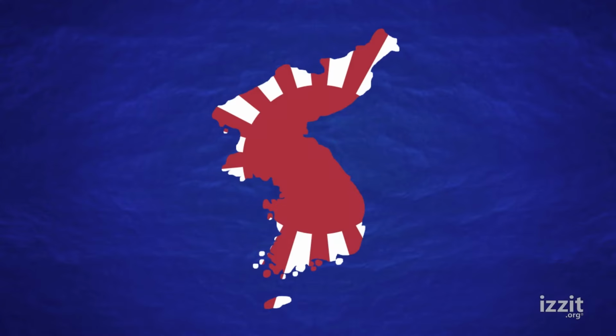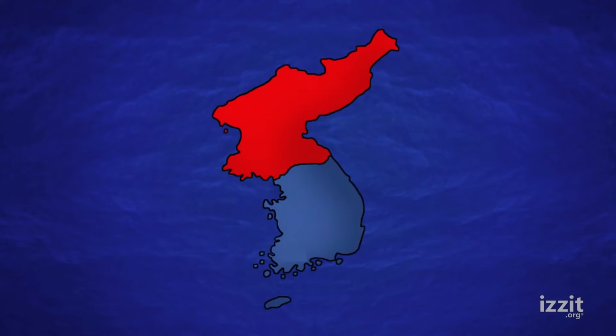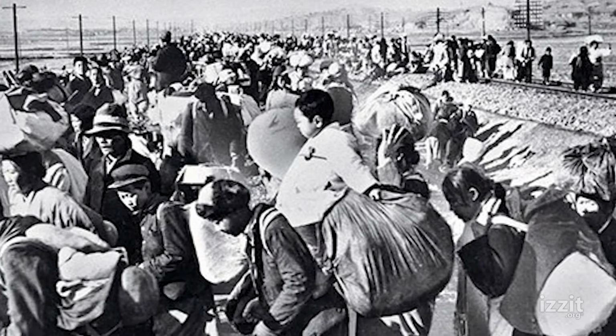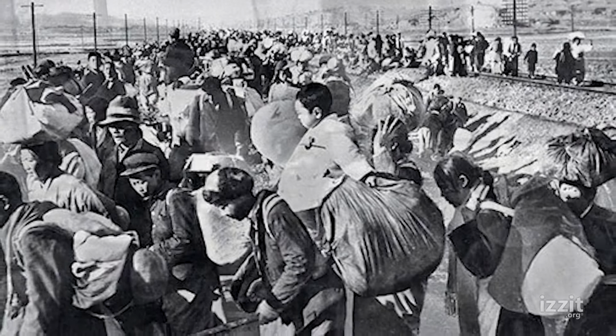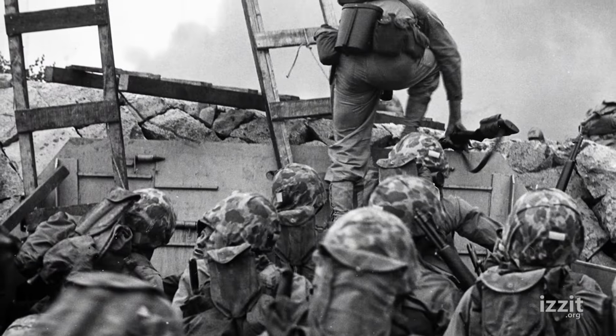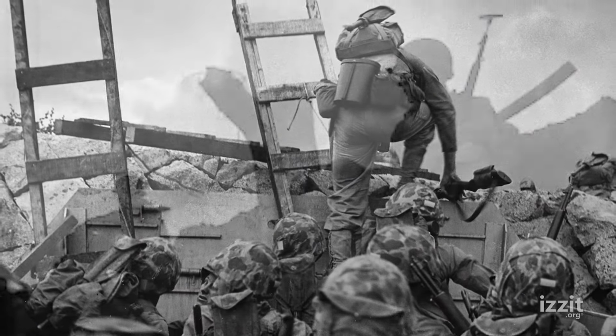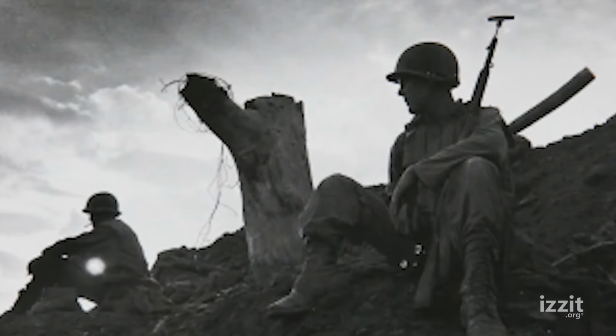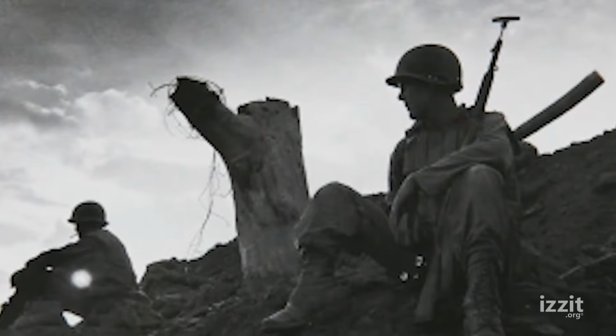Once occupied by Imperial Japan, Korea was split into two nations after World War II, the Communist North and the Democratic South. In 1950, North Korean troops stormed across the border to unite the nations by force. South Korea appealed to the United Nations for help. The coalition led by the United States drove the North Koreans back across the border and in 3 years fought them to a standstill. Why was communist rule so feared?